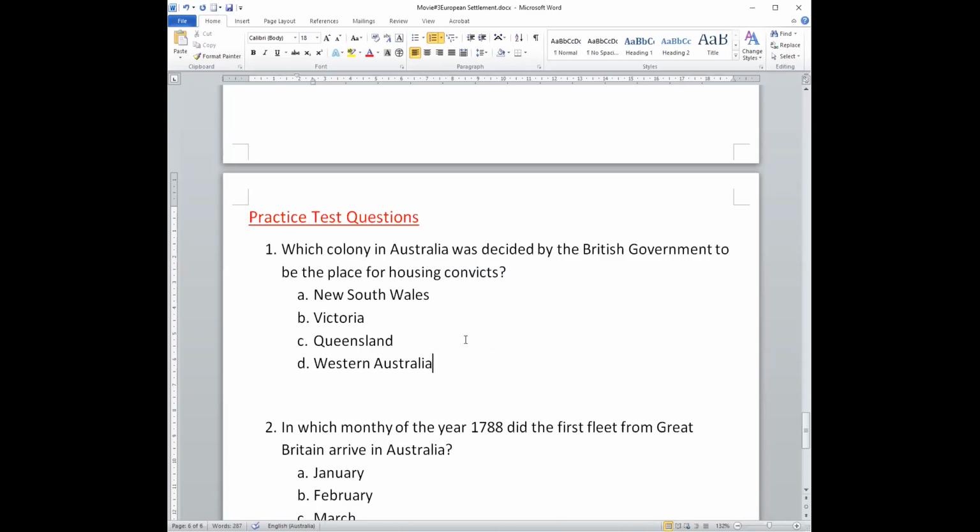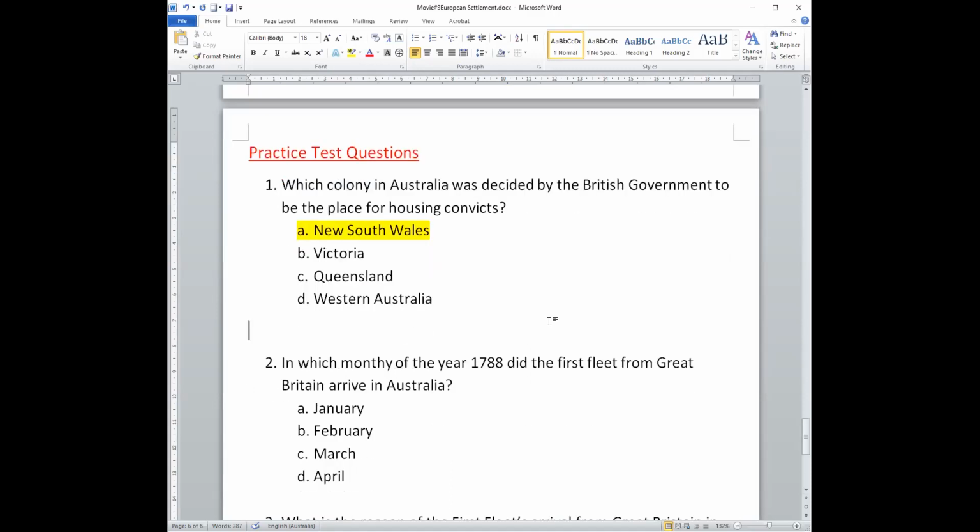Where did they send them to live? Was it A, New South Wales, B, Victoria, C, Queensland, or D, Western Australia? It was New South Wales. New South Wales is the right answer for that question.